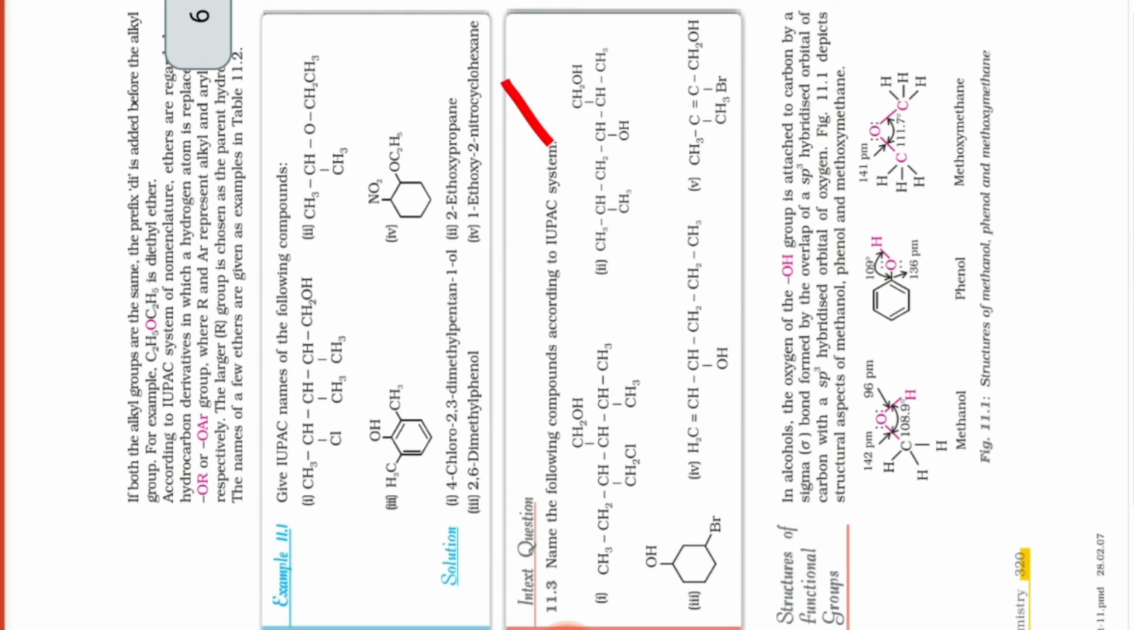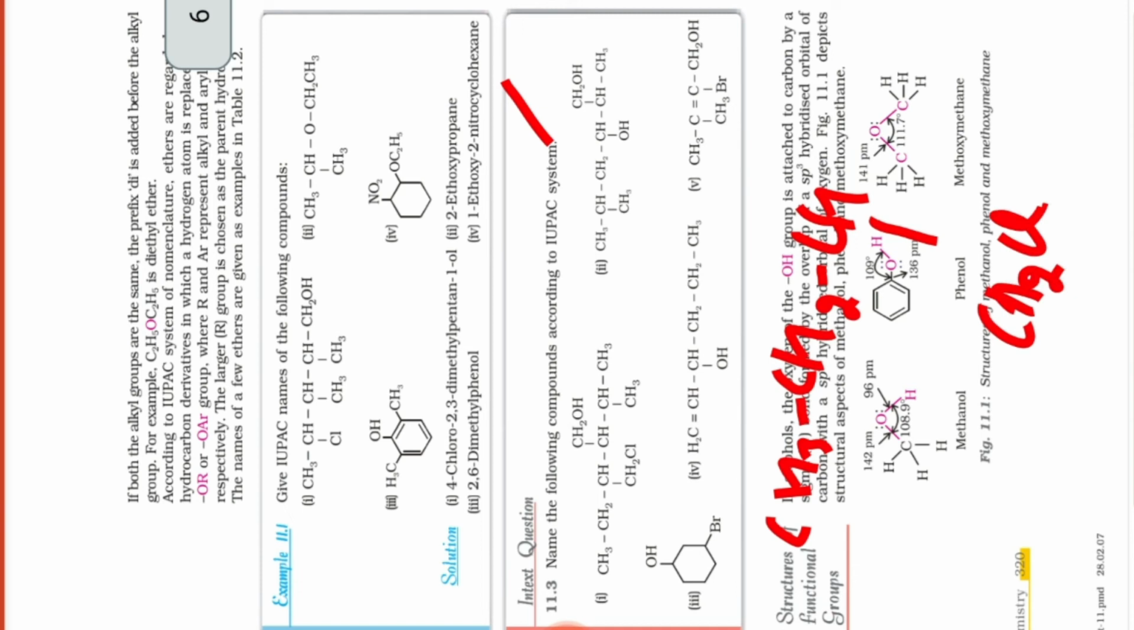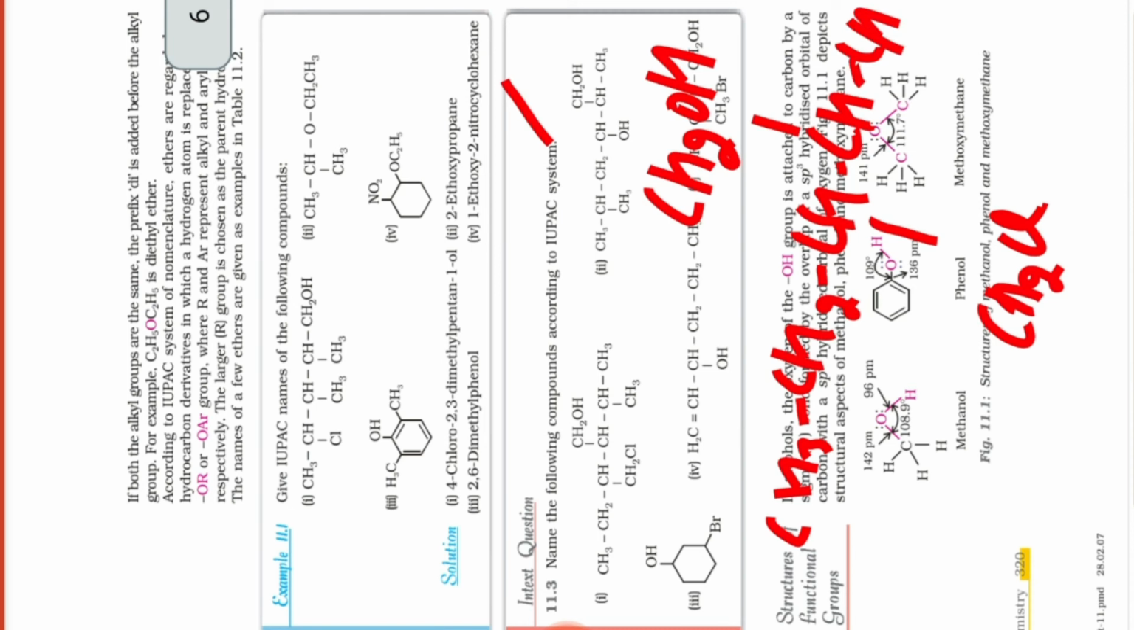Here I am writing this one. You must see CH3, then CH2, then CH, CH2Cl, then CH, upside is CH2OH, CH3, and here is one more CH3. We are doing this compound, beta, this one.